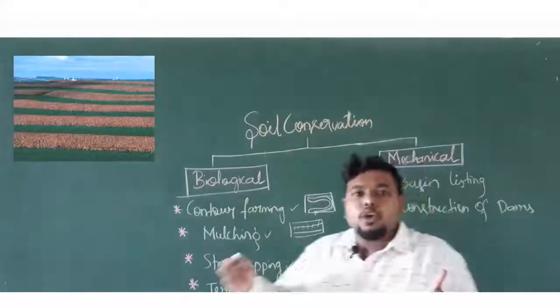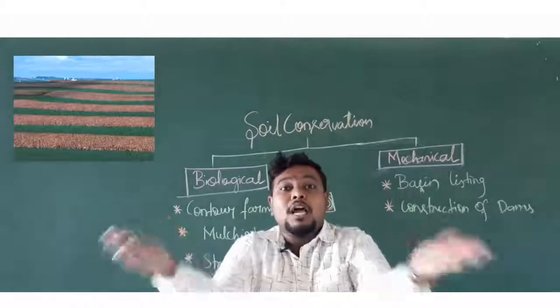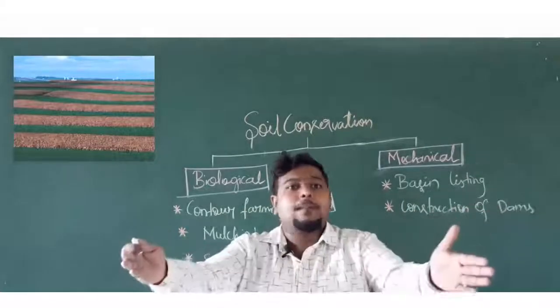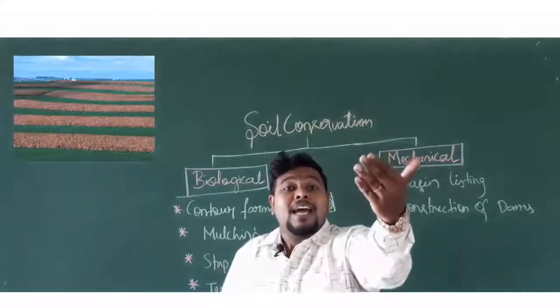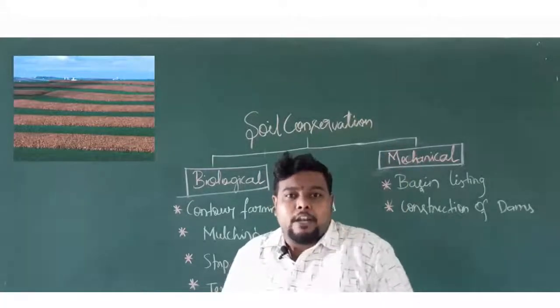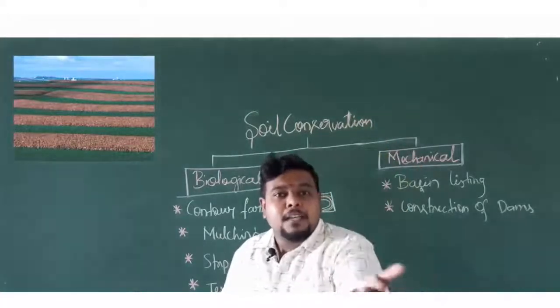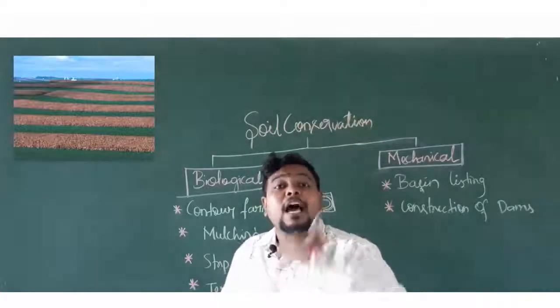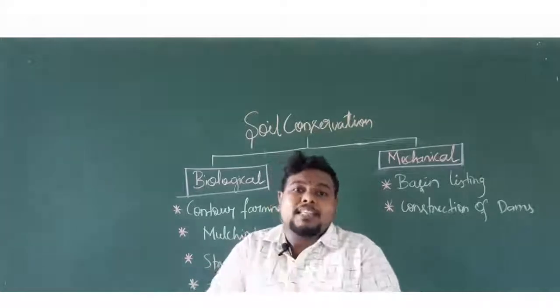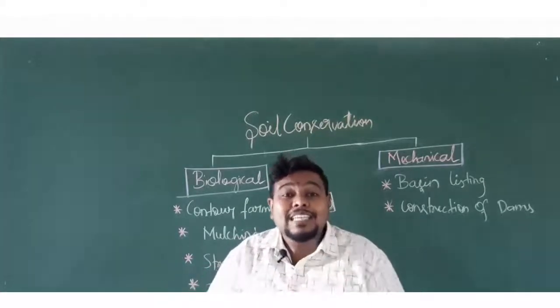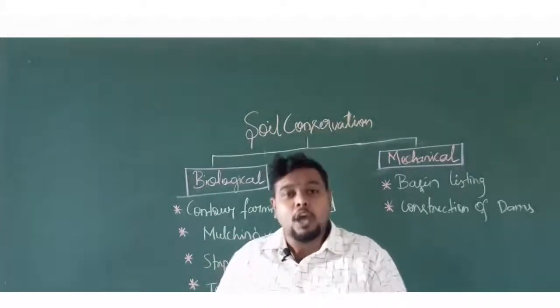If you are using both the crops at a time, that can be called mixed cropping or strip cropping. But in crop rotation, you are changing the crops in two sets. First set normal plants, second set leguminous plants, third set normal plants, again fourth set leguminous plants. If you continue like this, it will help in the conservation of soil, reducing the soil erosion here.